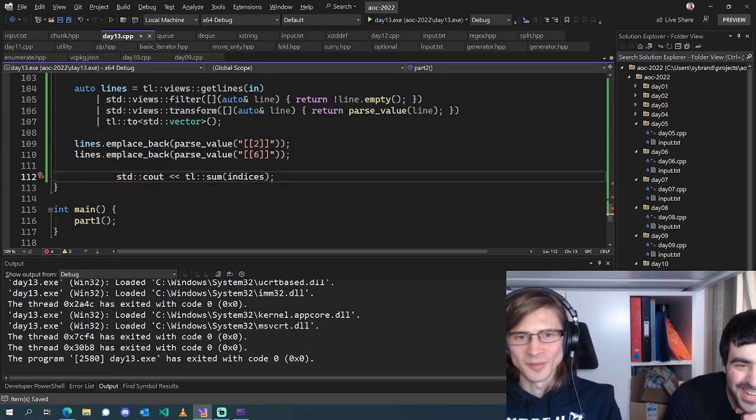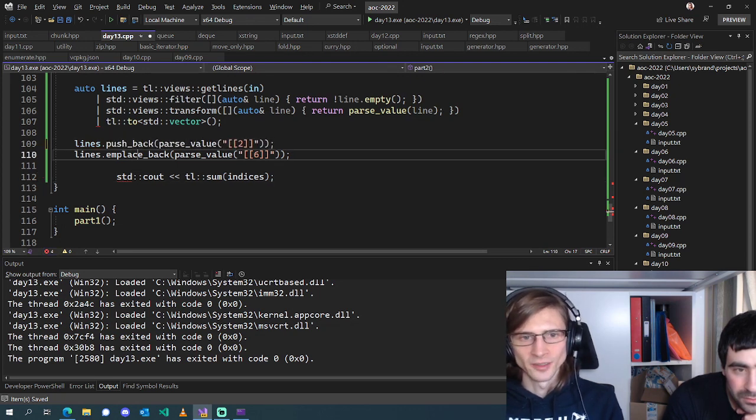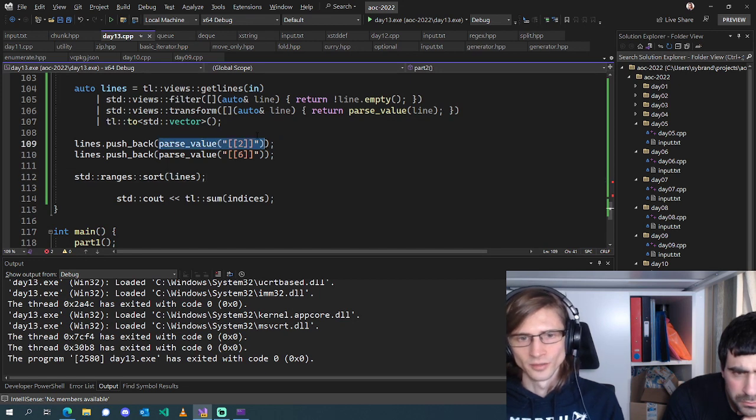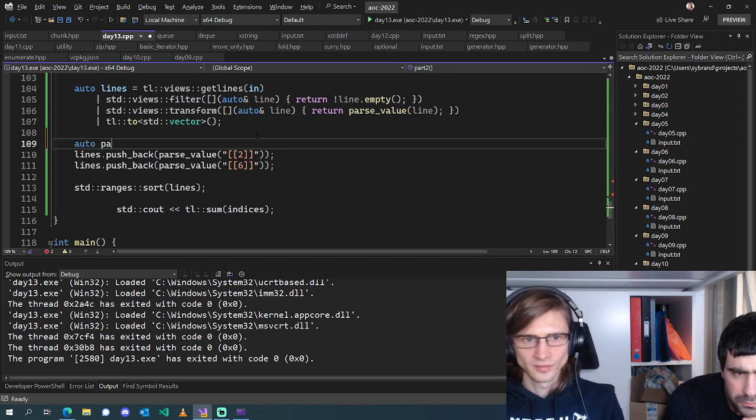Let's make it do something. So that should... we technically don't need emplace_back there now. That should push back our divider packets. Then we do std::ranges::sort of our lines. And then we find the indices of our 2 packets. So let's just, yeah, because we're going to use these later.